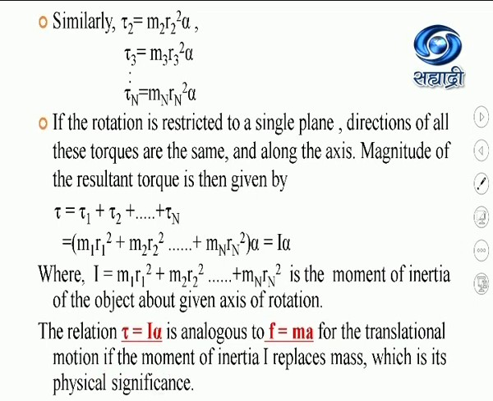We already know that I in rotational motion is analogous to mass in translational motion, alpha is analogous to a, and torque tau in rotational motion is analogous to the force in linear motion. Again, this is the physical significance of the moment of inertia.